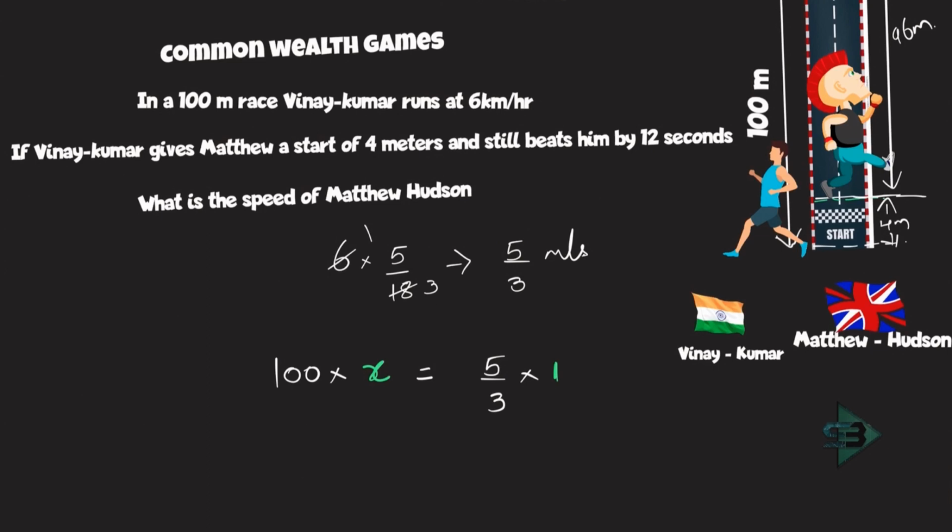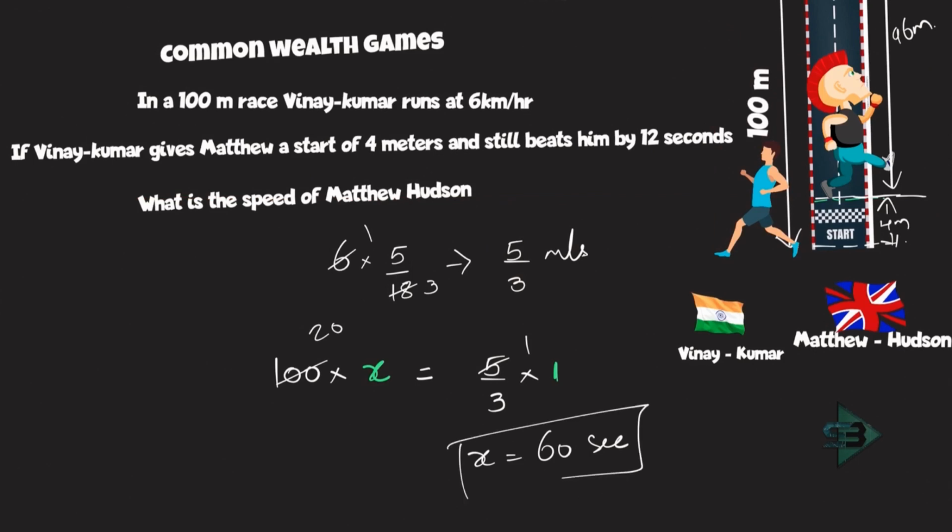So from this I get the value of x. So the value of x comes out to be what? 5 ones are 5, 20s are 20 into 3, x comes out to be 60 seconds. Which means Vinay Kumar will complete this 100-meter race in the time of 60 seconds.